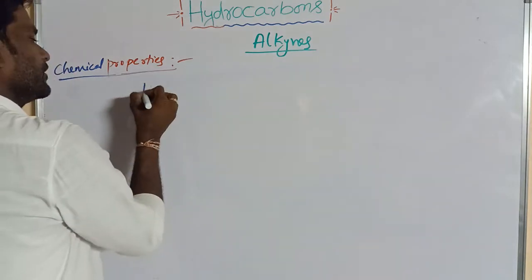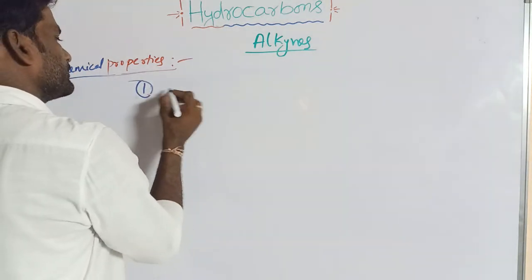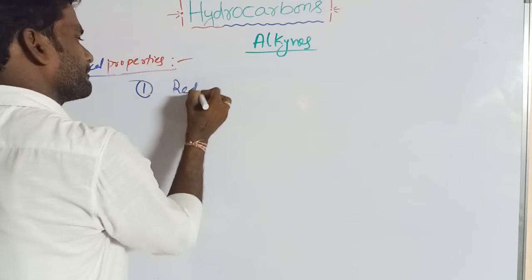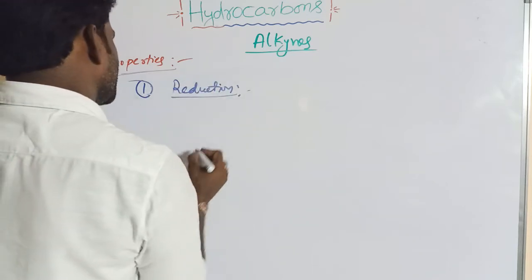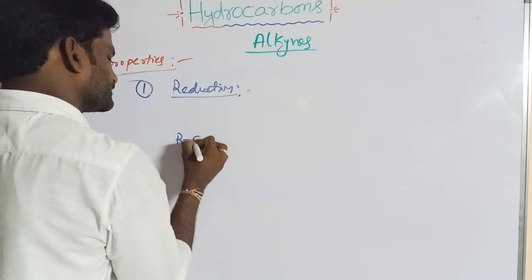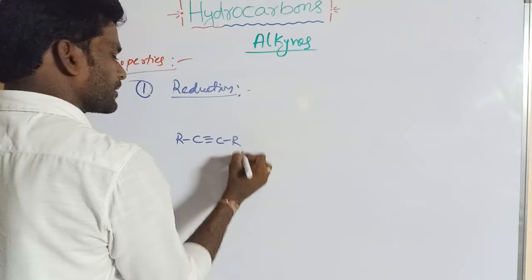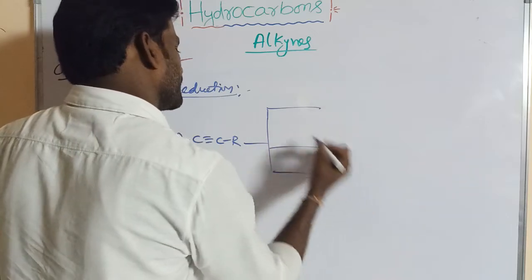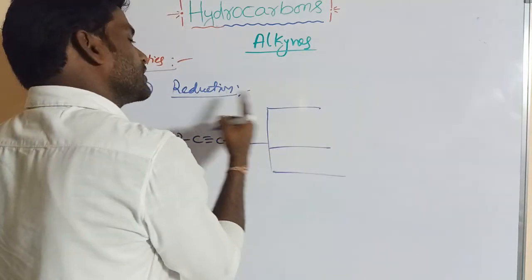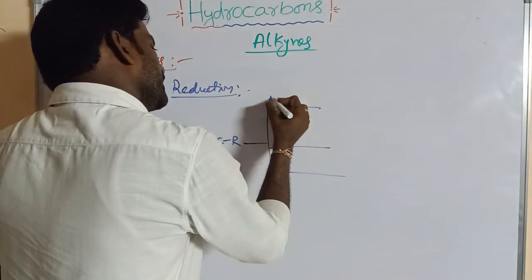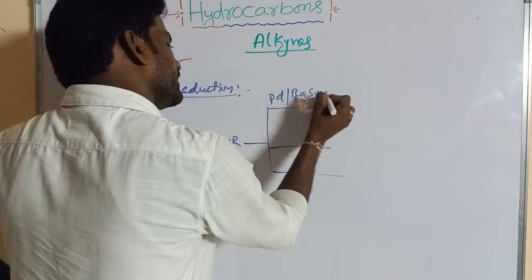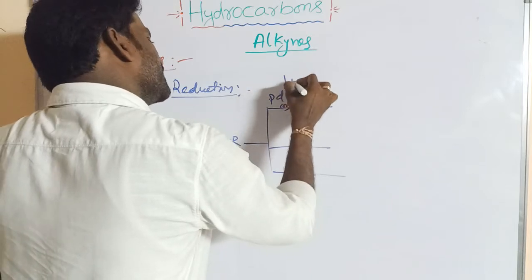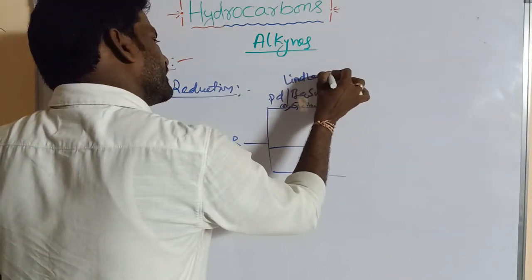Now first of all, reduction. If we take an alkyne, RC triple bond CR, treated with palladium on barium sulfate in the presence of quinoline or sulfur, this is the Lindlar's catalyst. As already mentioned, it is used for the preparation of alkenes.